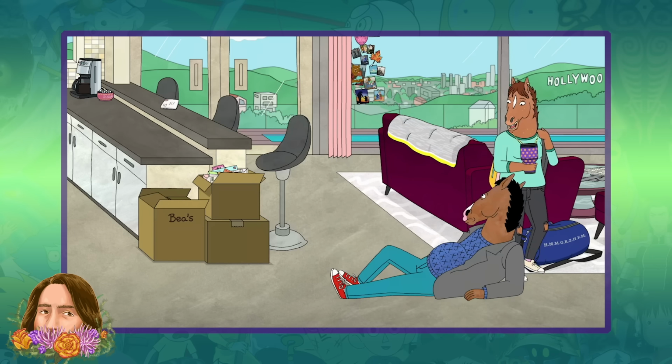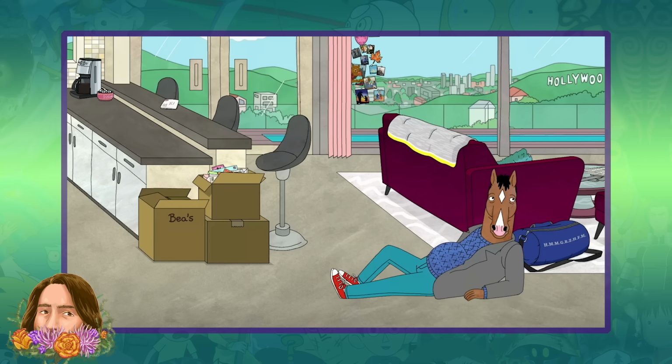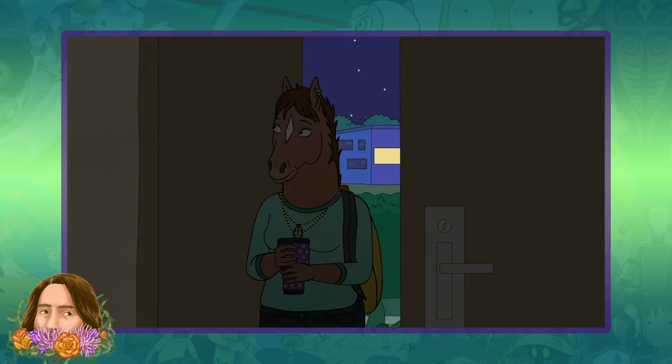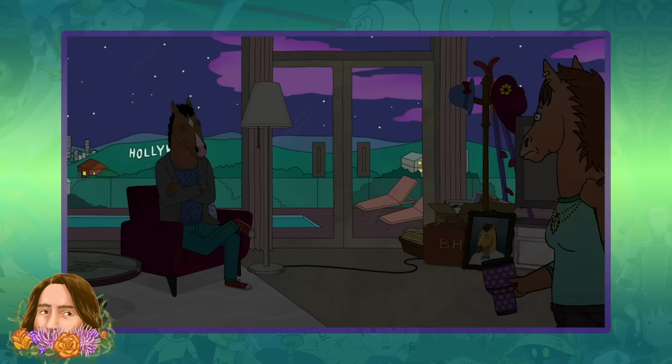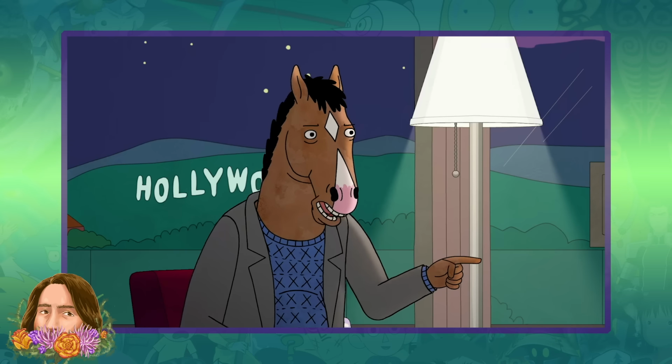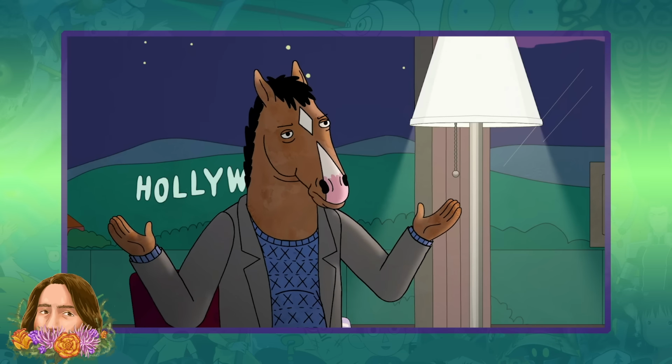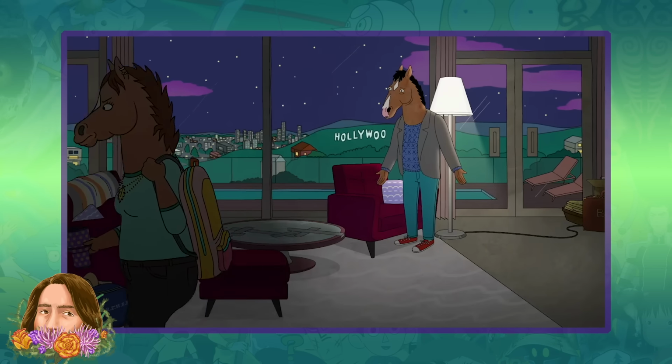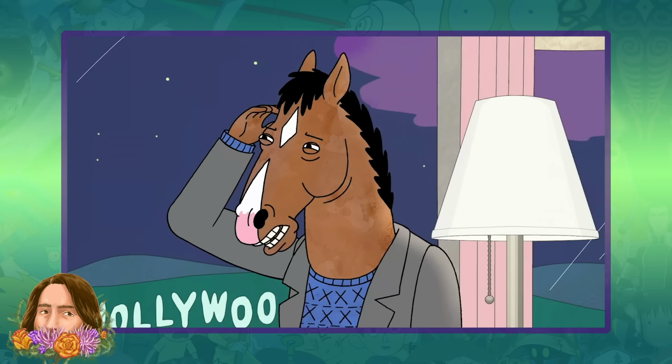Hollyhock then leaves to go hang out with Miles without having breakfast, instead opting for the coffee that Beatrice made her. When Hollyhock arrives home that night, BoJack questions where she's been and also questions Miles' intentions, implying that Hollyhock isn't attractive enough for Miles to be interested in her. He says that LA is a superficial town and she should be careful.